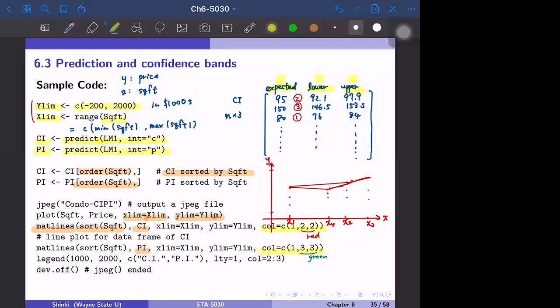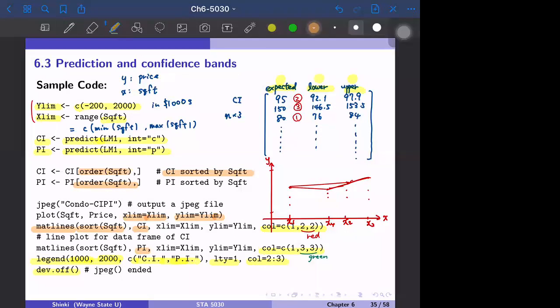Then we add a legend. The location on the x-axis is 1000, the location on the y-axis is 2000, and for the confidence interval and prediction interval, maybe you can put confidence band and prediction band. Line type 1 is the solid line, and the colors are 2 and 3, so red and green. Then we output the figure with dev.off.